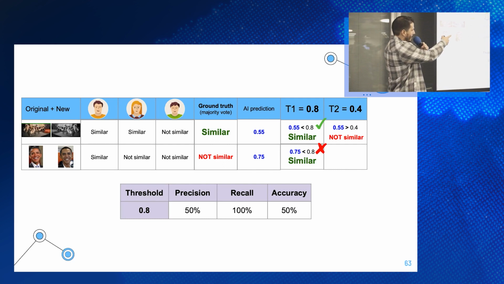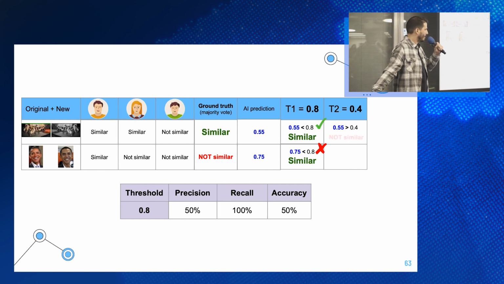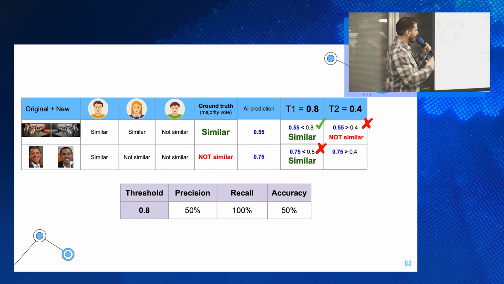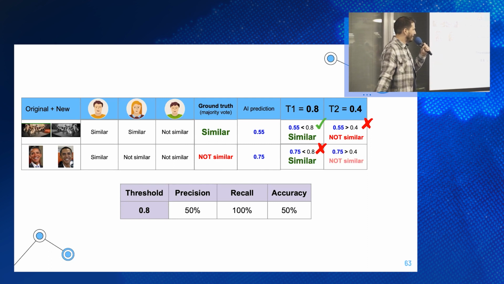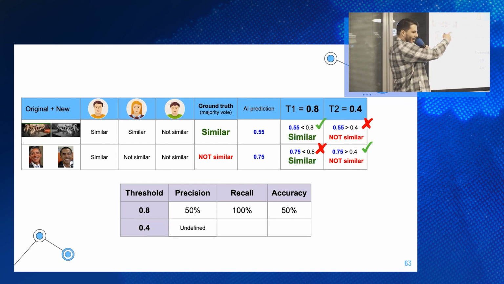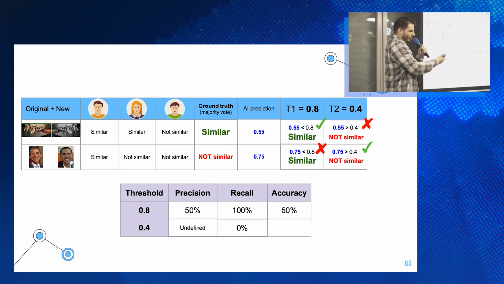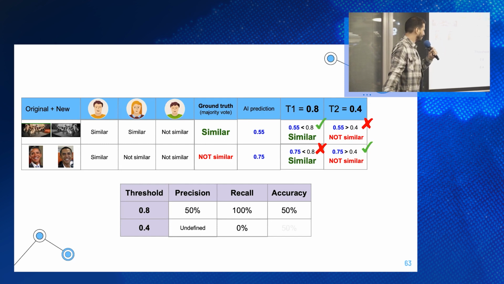And is this a right call or a bad call? What is the ground truth? Similar. So this is a mistake. It didn't get it right. For the Obamas, it said 75 is higher than the threshold, so it said that this is not similar. But this time it got it right. So again, we can complete the table. The precision is undefined because you can't divide by 0, like there is no similar answer here. The recall is 0% because it didn't catch any of the positives, any of the actually similar pairs. And the accuracy is 50% because half of the answers are correct.